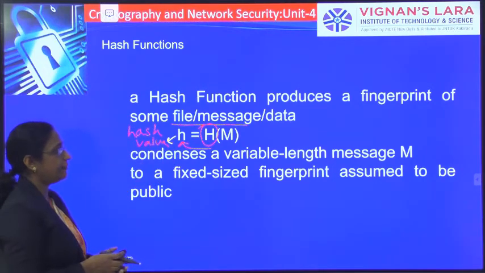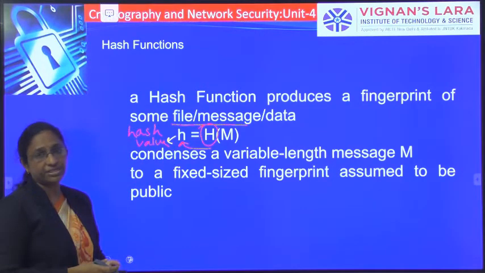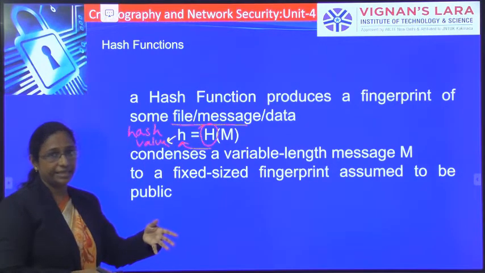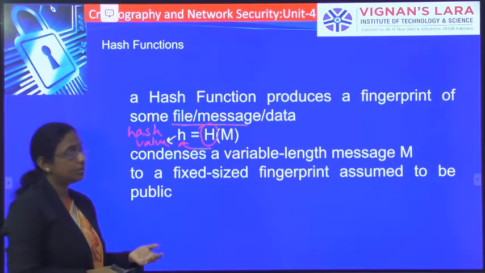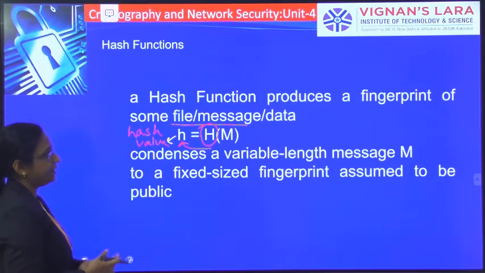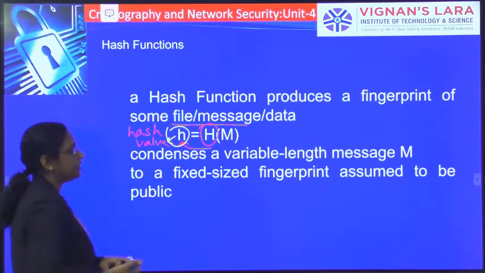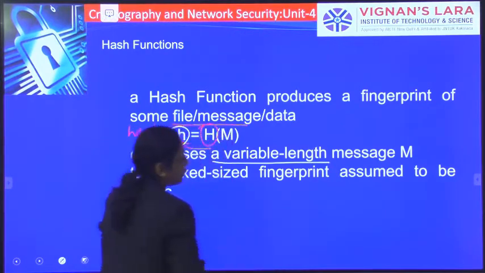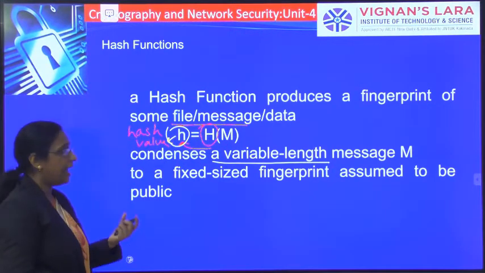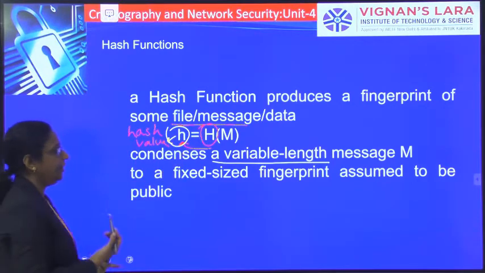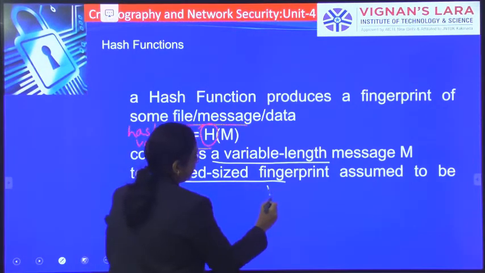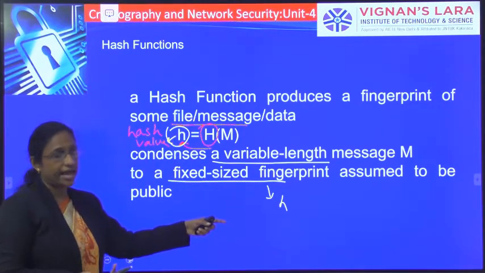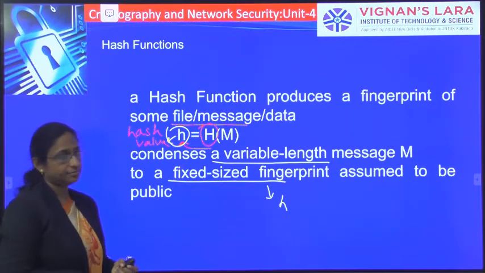So here, similar to your previous MAC code also, you can use this hash value to verify the authentication and integrity of the message. To generate this hash value, you can take any message of variable length, and by applying this hash algorithm, you will be getting a fixed size fingerprint, or we can say hash value, which is nothing but your H.